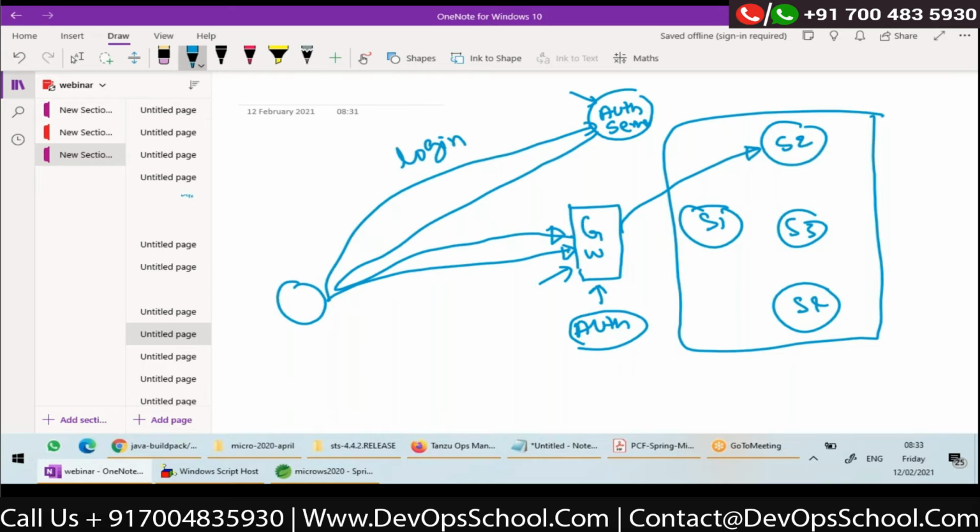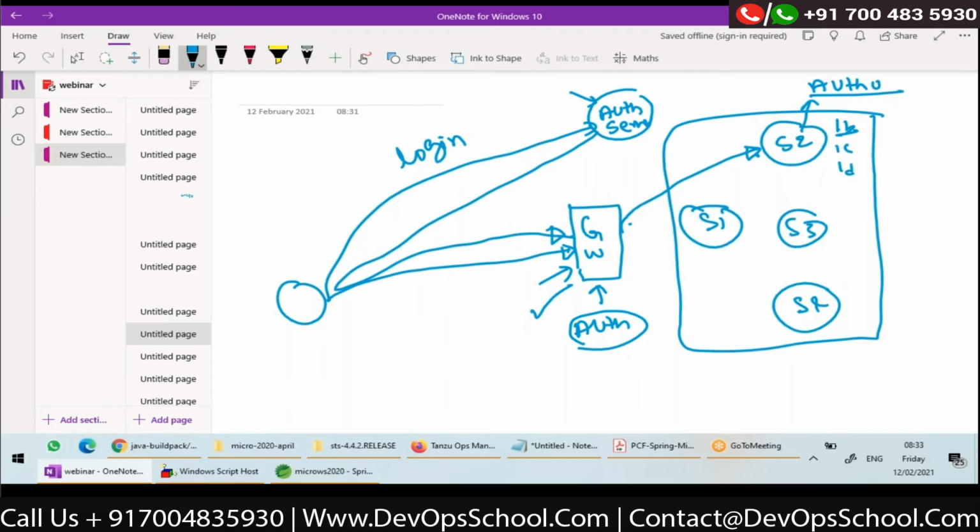Now, on the service level, I should have authorization checks. On the service, maybe the call might have come to /B or /C or /D. So here we should have authorization checks. The gateway has authenticated and made sure that there is a valid token. Then the token will be forwarded to S2, and S2 should be able to authorize: in the token, is there a specific role or scope to access /B? If yes, it should allow, otherwise it should reject.